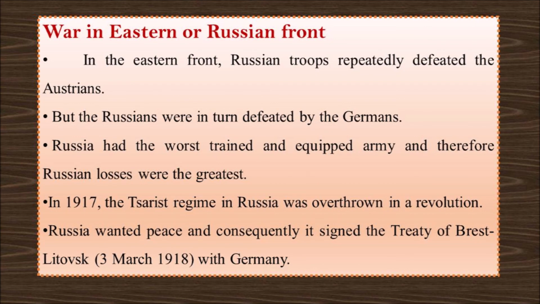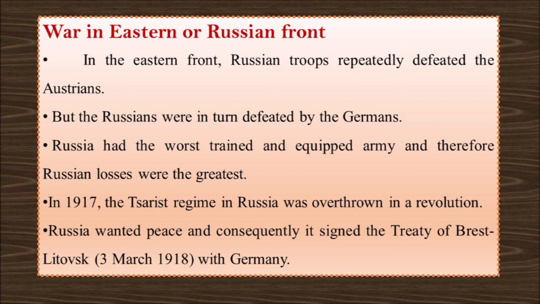War in Eastern or Russian front. We have already seen that on the east side of Germany, it is Russia. And now we will see the war in Eastern or Russian front. On the eastern side, Russians repeatedly defeated Austria. In turn, Germany defeated Russia. The Russian army was not well trained, and also they did not have enough weapons to attack their enemies. Therefore, Russian losses were the greatest.